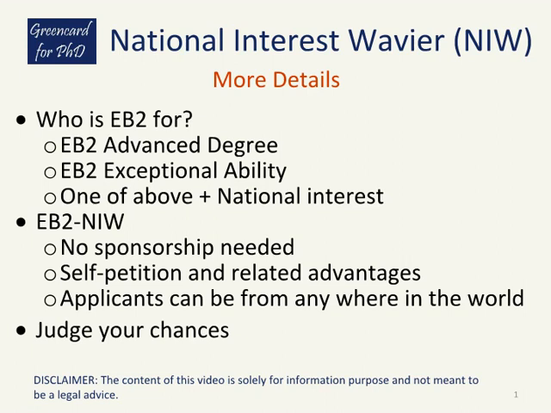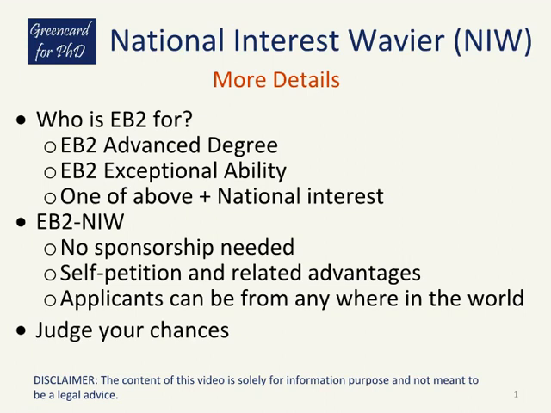In general, there is no statute that defines National Interest Waiver. However, USCIS requires the applicant satisfy either the exceptional ability criteria or advanced degree criteria in combination with showing that their work is in the U.S. national interest. Exceptional ability should not be confused with EB1A extraordinary ability.